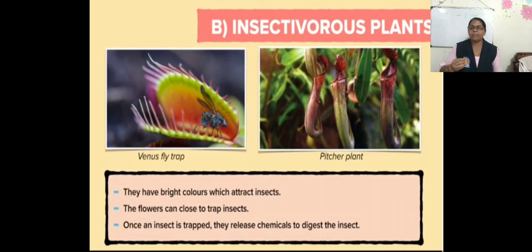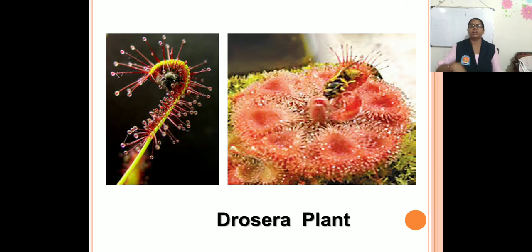Once the insect is trapped, they release chemicals to digest the insect. Okay, so this is all about the insectivorous plants. Insectivorous means what? They feed on insects and they take nutrients from that insect. That is the insectivorous plant. For example, Venus flytrap, pitcher plant, and again here given the Drosera plant. You can observe that Drosera plant here. Okay, how does the Drosera plant nourish itself with the help of that insect?